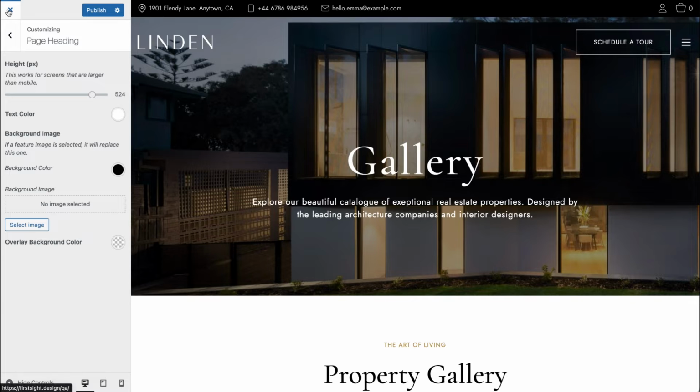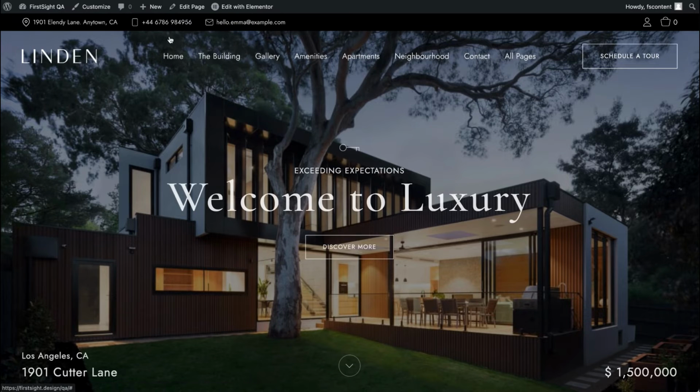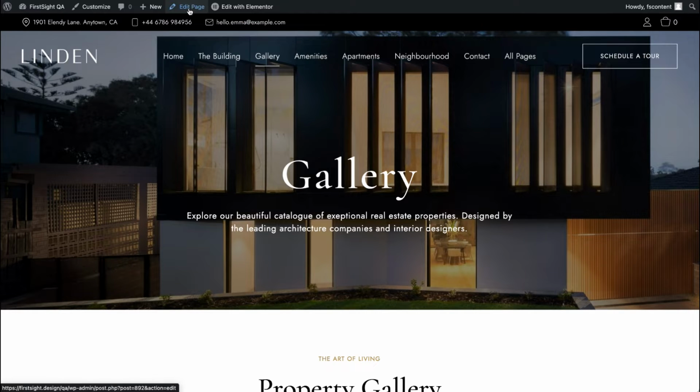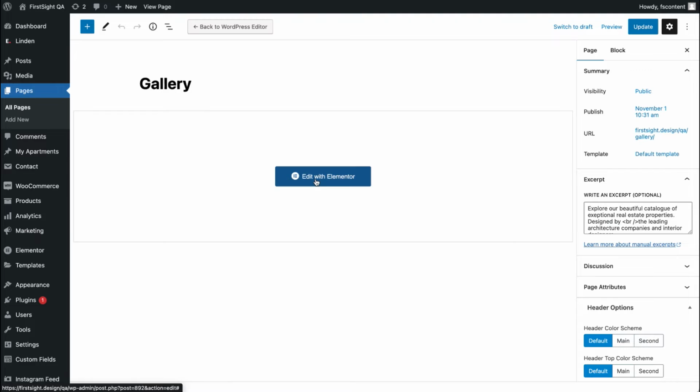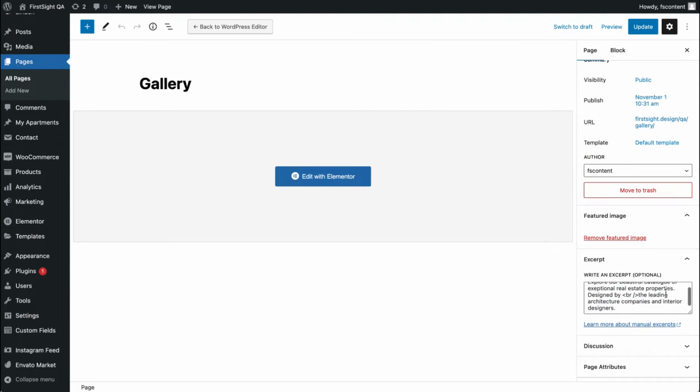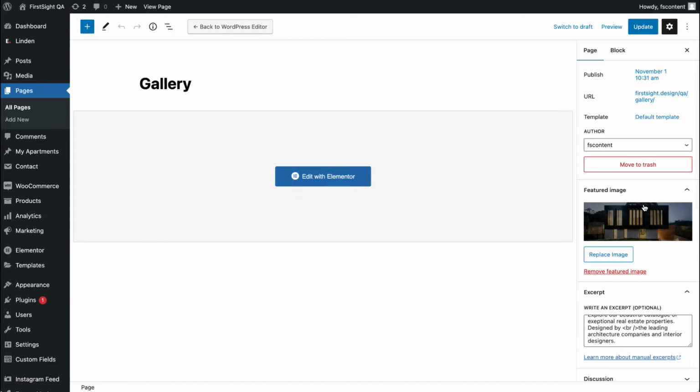But if you want to change the image for this particular page, you'll need to open this page in the default WordPress editor. Click on Edit Page, and here in the right side panel, you'll see it says Featured Image.